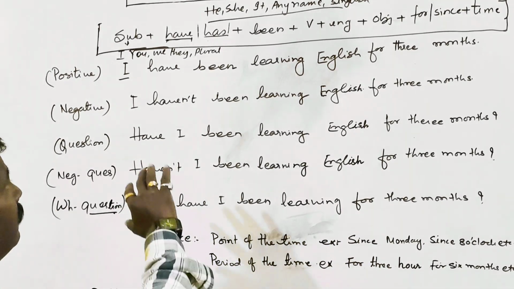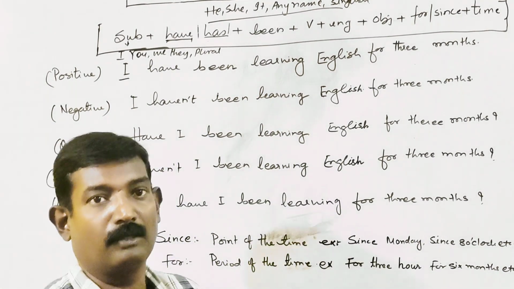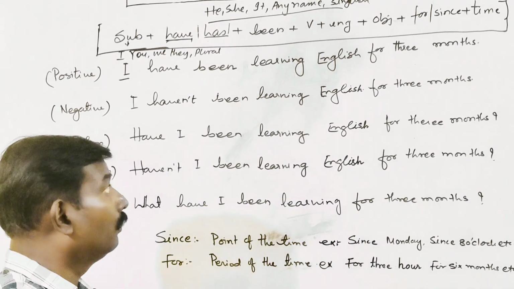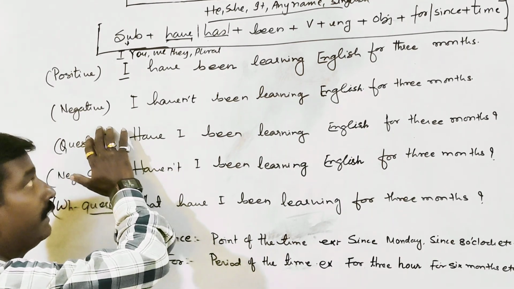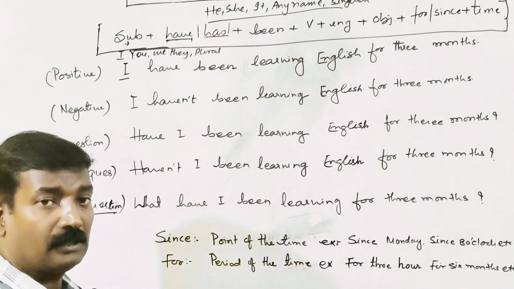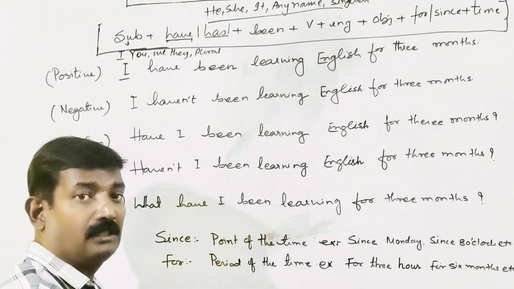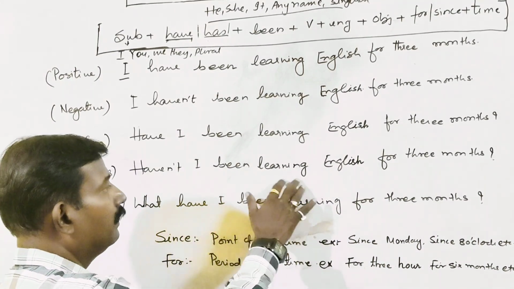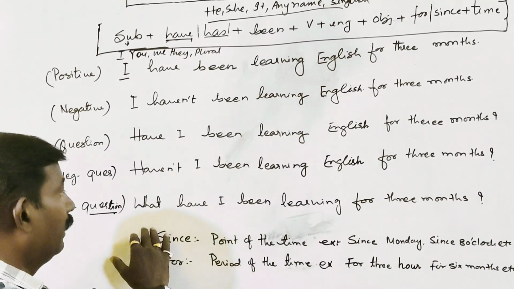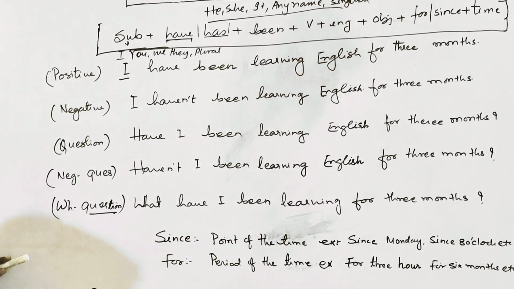But let us consider its negative part. So this is the positive sentence. I have already discussed in my previous videos about positive, negative, interrogative, negative interrogative, WH and all. So let us see the clarification on that. So this is negative: I haven't been learning English for 3 months. This is question: Have I been learning English for 3 months? This is negative question: Haven't I been learning English for 3 months? That is WH question: What have I been learning for 3 months? You can see that.